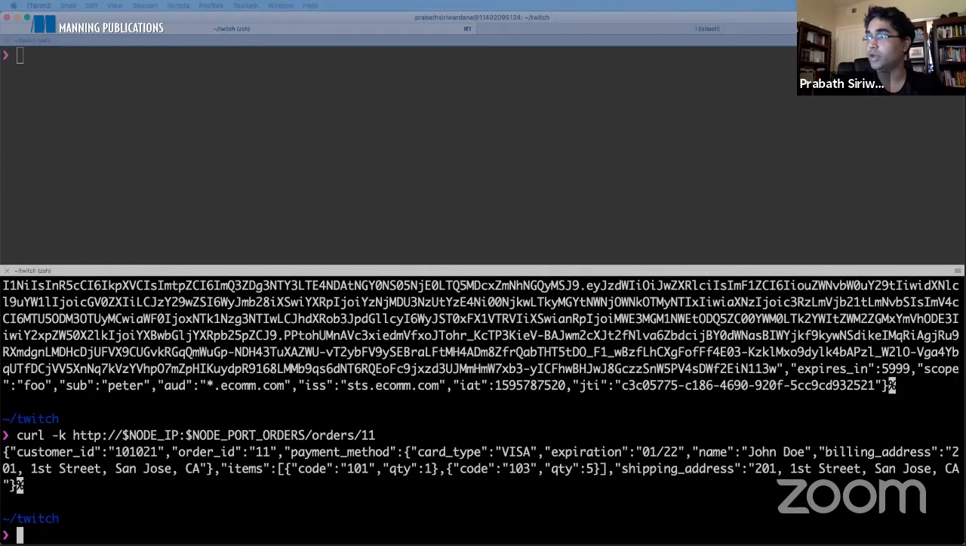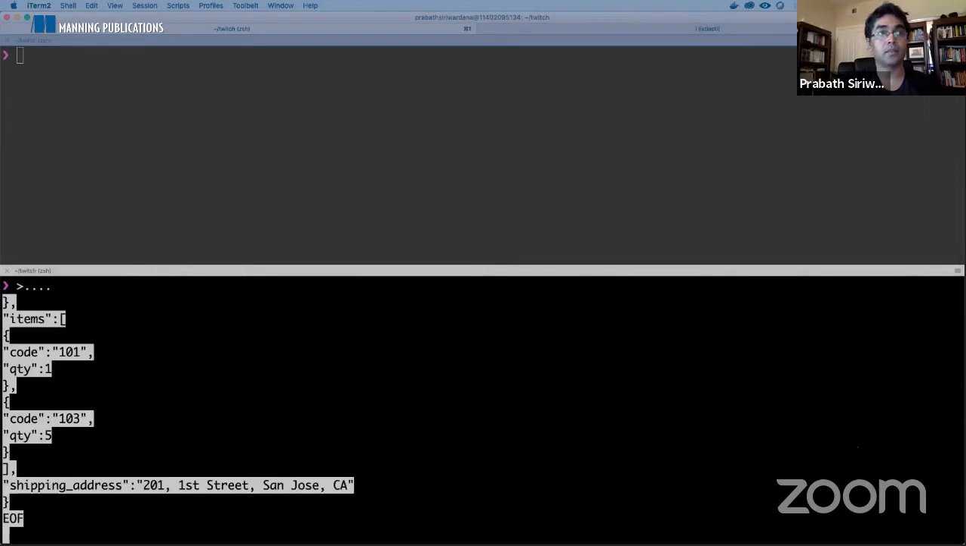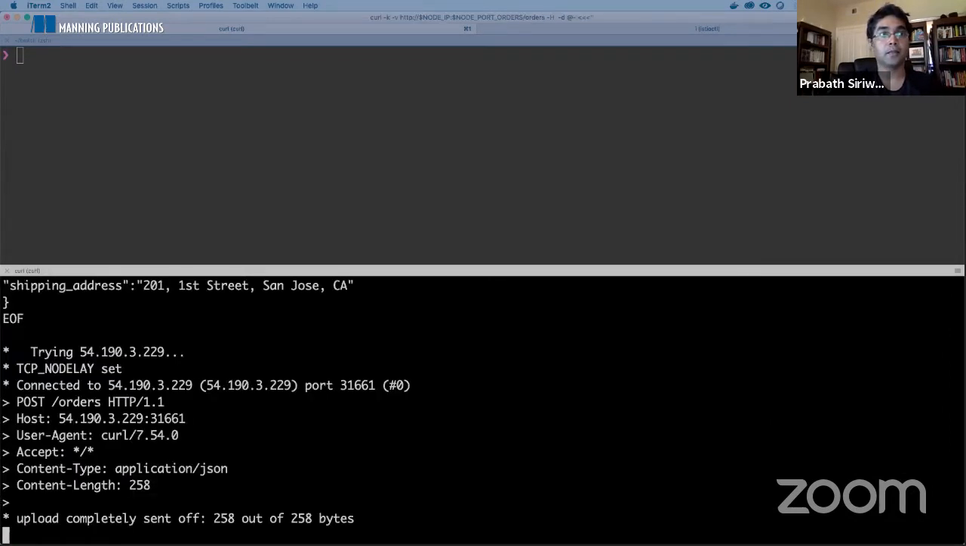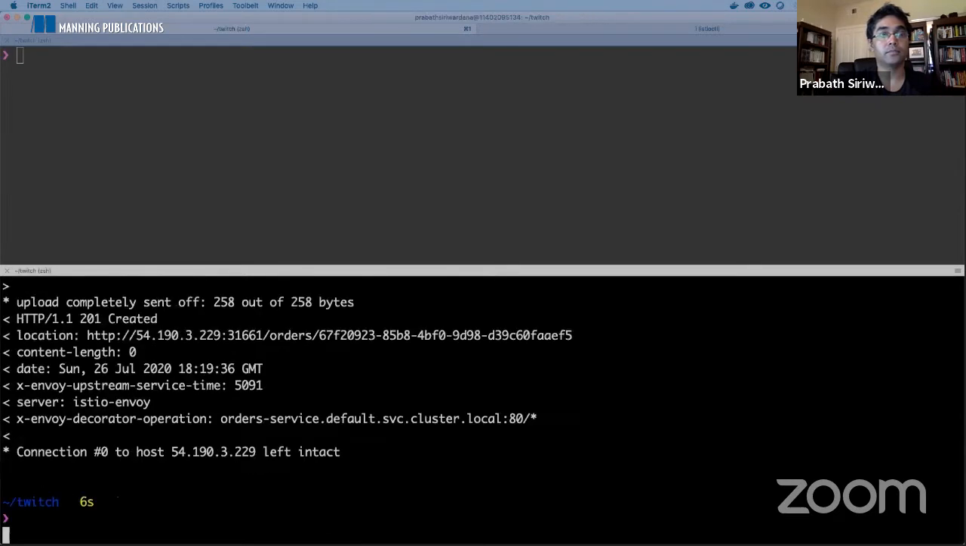Now let's also try doing a post. When we do a post, the request goes to the order processing microservice, HTTP post. Then the order processing microservice will do a post to the inventory microservice. You will just see a 201 here. Yeah, you just get a 201, right? So the resource got created.